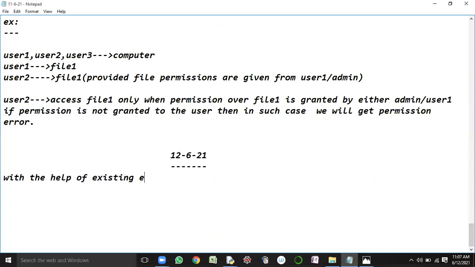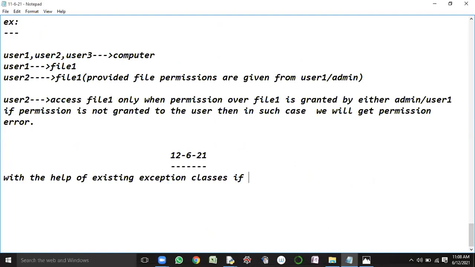With the help of existing exception classes, the requirements of customers are not met. The solution is that we have to define our own exceptions.